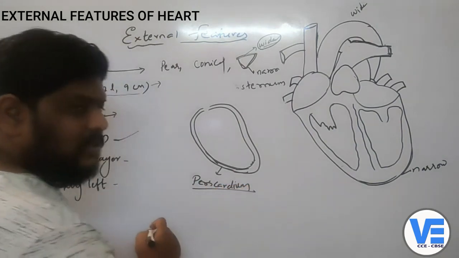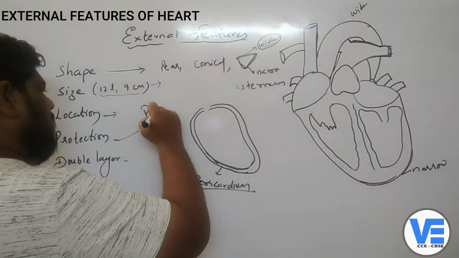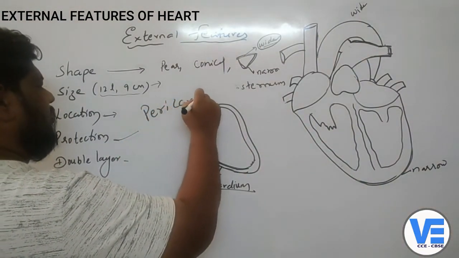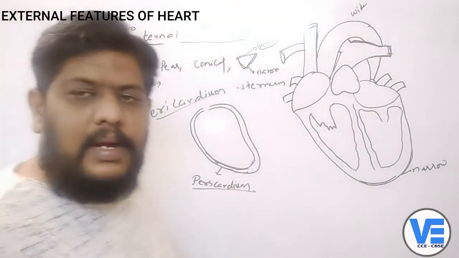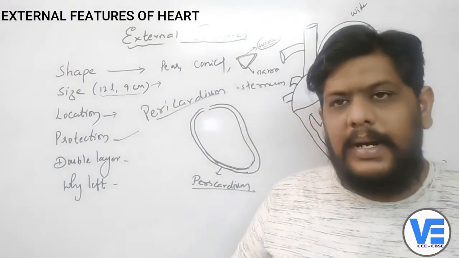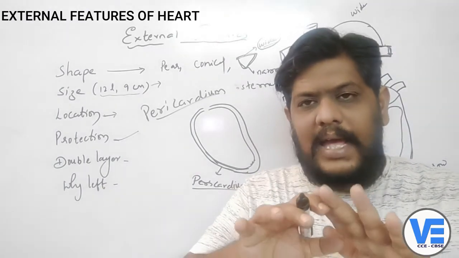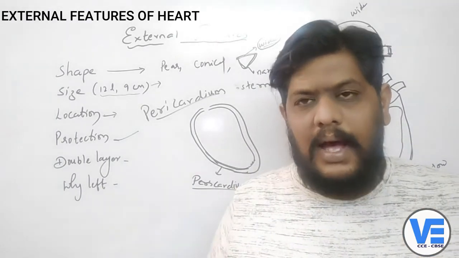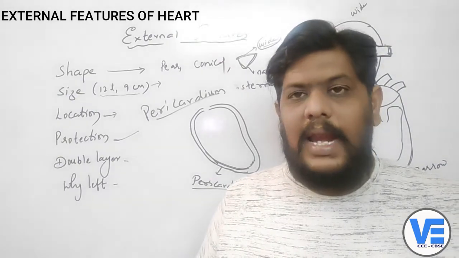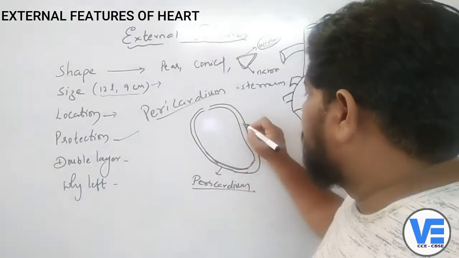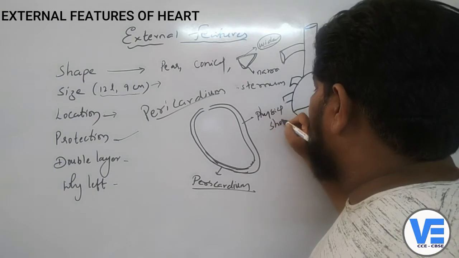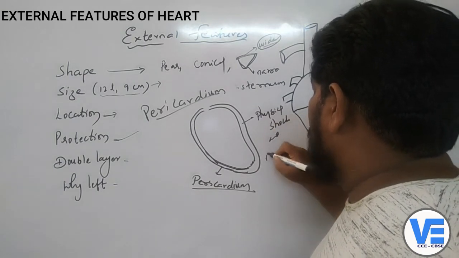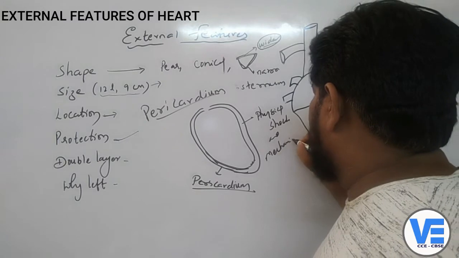What are they called? Pericardium. So this pericardium is the double membranous structure which surrounds the heart and protects the heart, especially from physical shocks and also mechanical injuries.